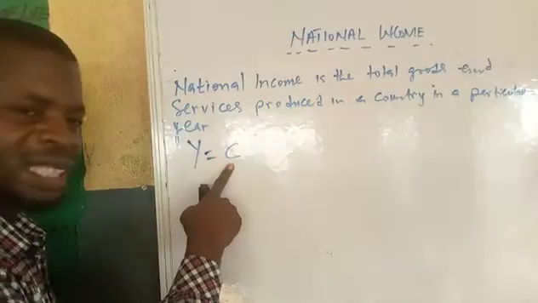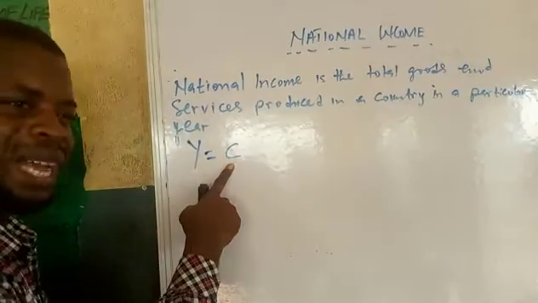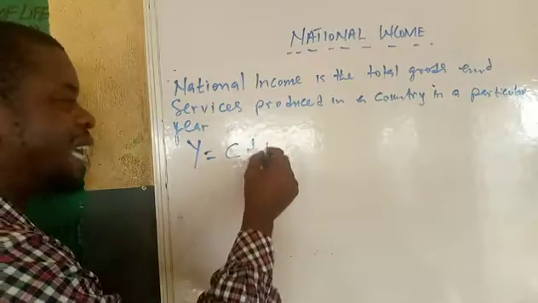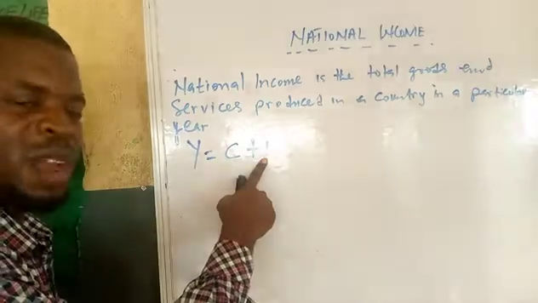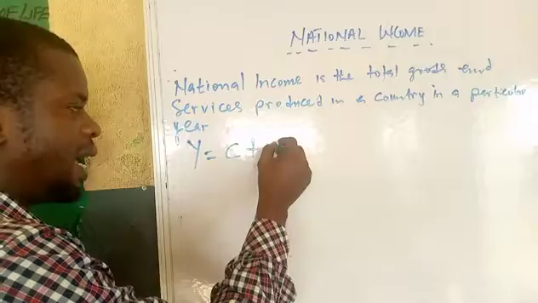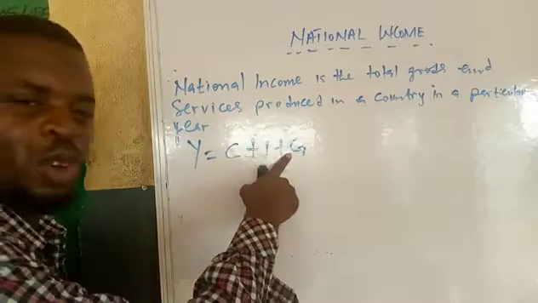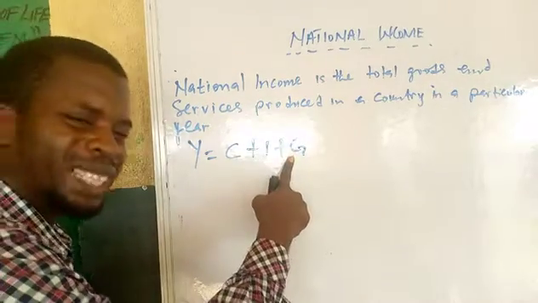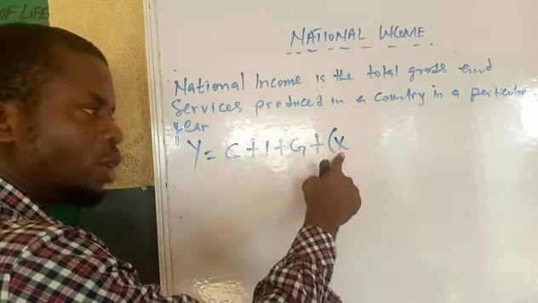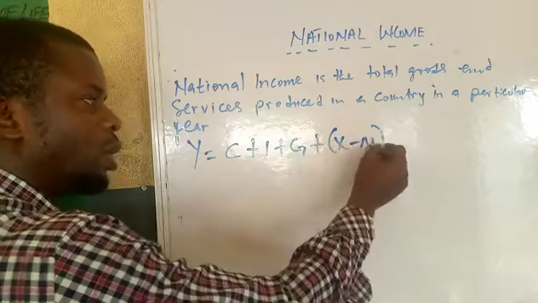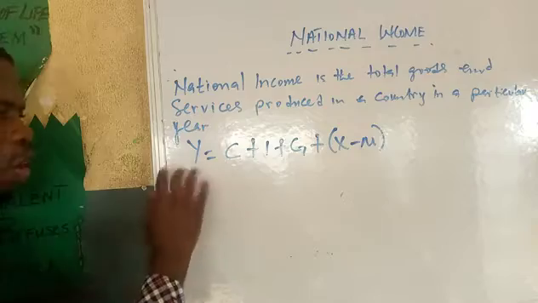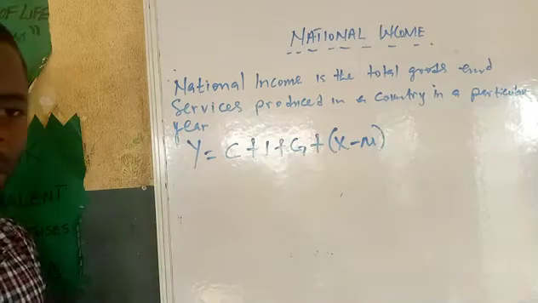All individuals in the country, what they are consuming, what they are buying, you and I, what we are buying is represented as C. Plus I, every private investment, all their expenditure is I. Then government, all the expenditure of government is represented as G. Then plus X, exports of that country minus their imports. So X minus M will now give you net exports.